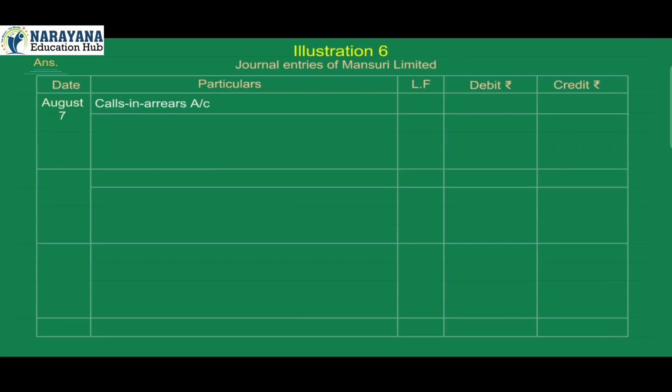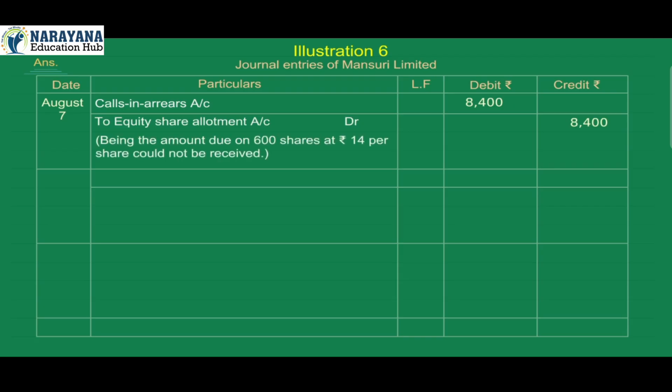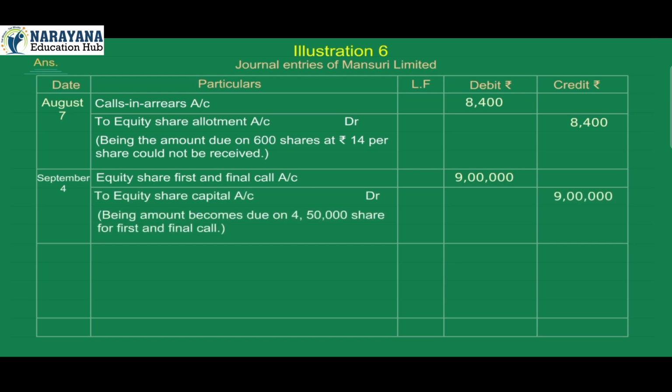August 7. Calls in arrears account debit 8,400. To equity share allotment account credit 8,400. Being the amount due on 600 shares at rupees 14 per share could not be received. September 4. Equity share first and final call account debit 9 lakh. To equity share capital account credit 9 lakh. Being amount becomes due on 4,50,000 shares for first and final call.